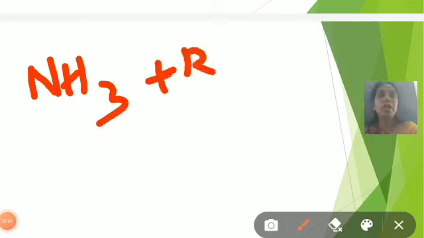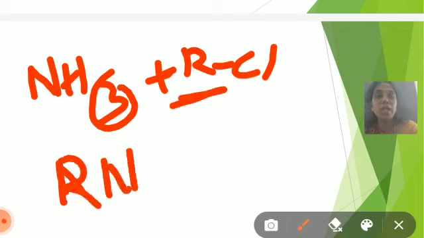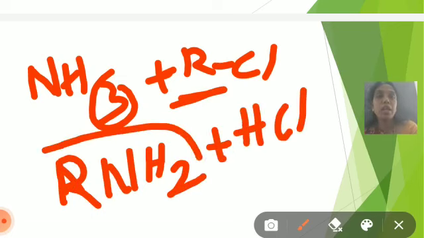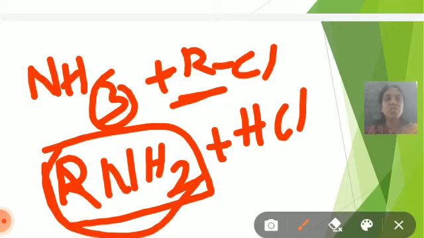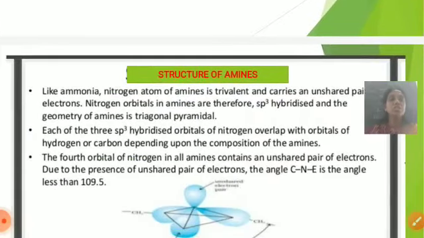If you take an ammonia molecule, it reacts with alkyl halide. Here, hydrogen is replaced by an alkyl group, and it is converted to RNH2. So, RNH2 is called an amine. Ammonia reacts with alkyl halide, then it is converted to amines. So, the structure of amine is RNH2.